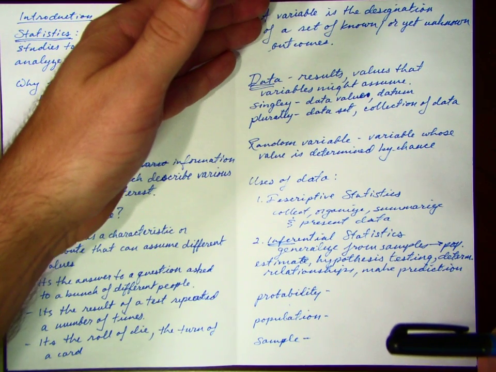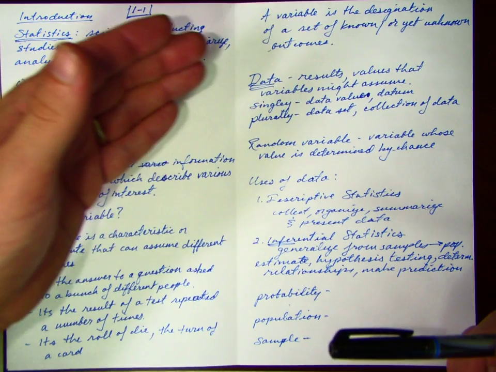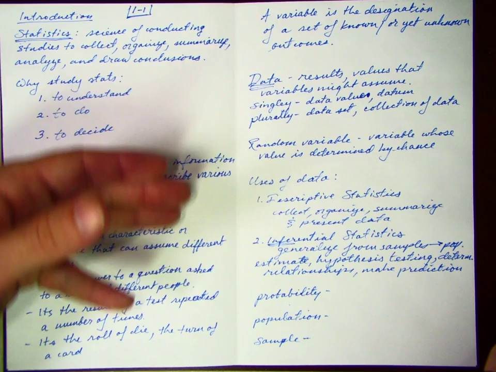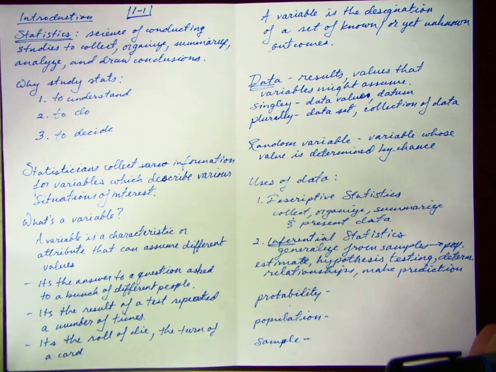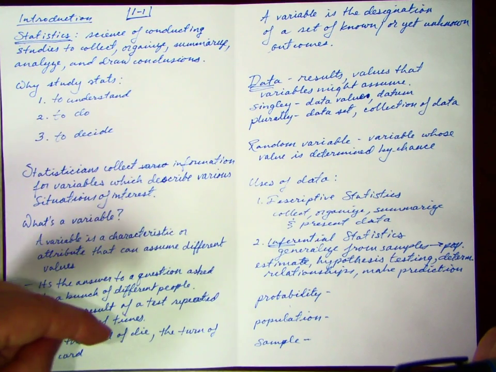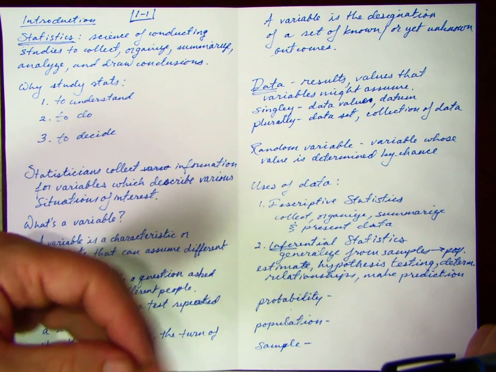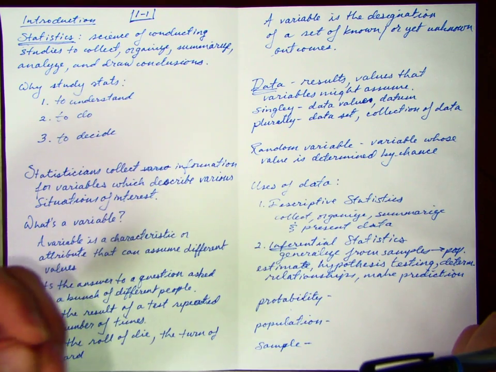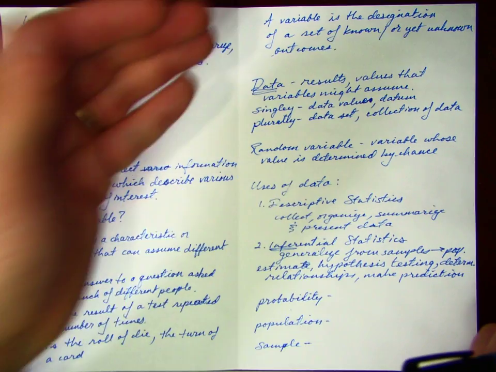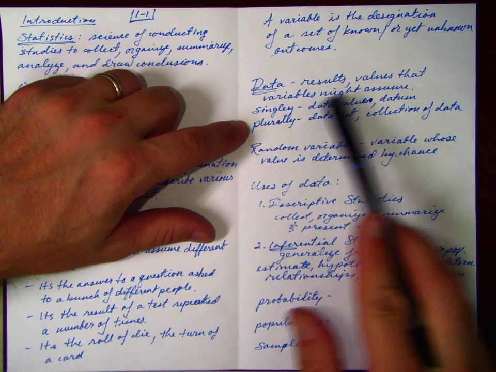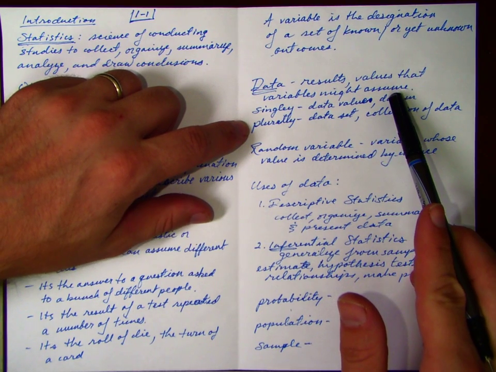A variable is the designation of a set of known or yet unknown outcomes. It's not the actual outcomes, it's the designation of the set. So the score, the answer, the roll, the value of the roll, the suit of the card, or the number on the card, or whatever. Okay, and the data is the actual results. They are the values that the variables might assume.